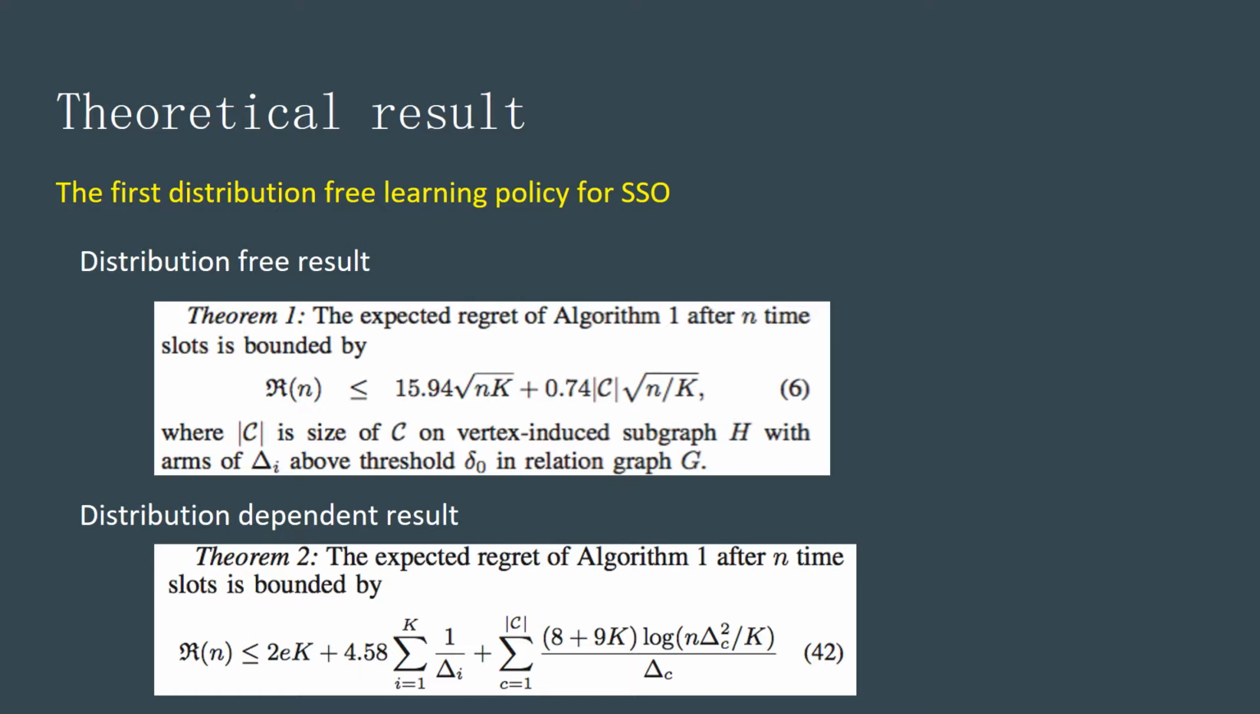The expected regret of algorithm 1 after n time slots is bounded by a quantity related to the size of cliques of the subgraph H. For the limits of time, we refer to the papers for more details. Also, for completeness, we also prove the distribution-dependent results.